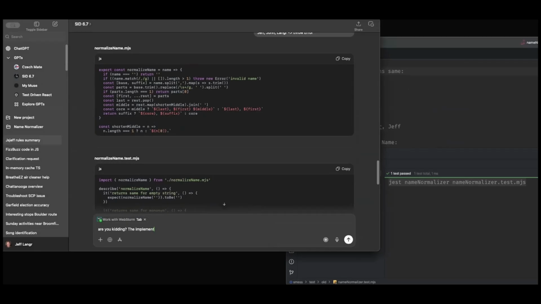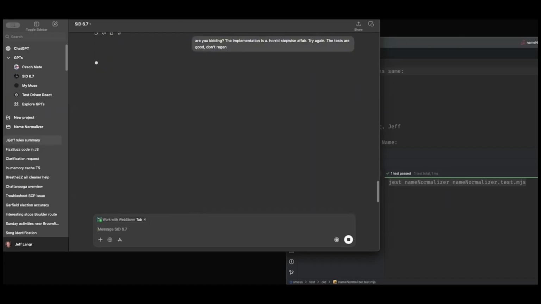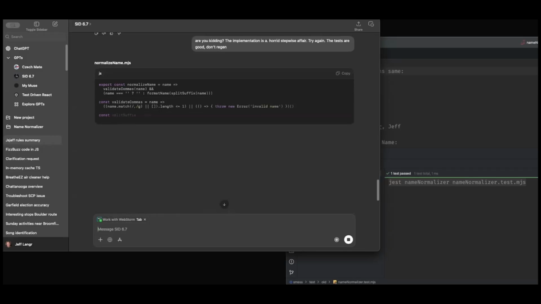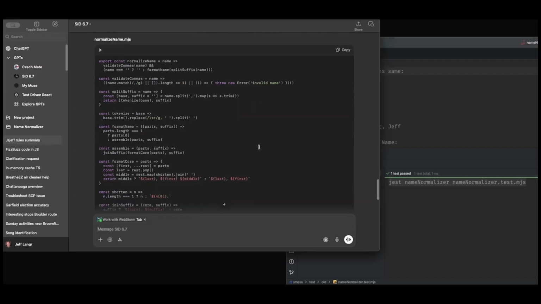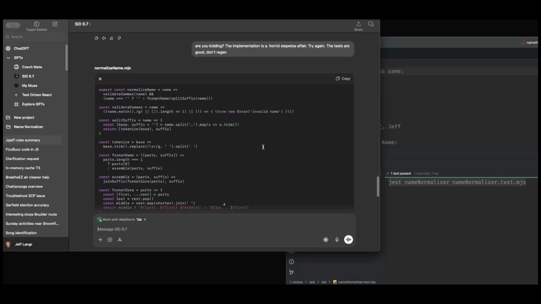The implementation is a horrid stepwise affair. Try again. The tests are good. Don't regen. Okay. Oh, I told it to give me terse responses when it came to code. It usually gives me a little smarty pants response. This looks like code I could live with. That's better, yeah. I mean, you can see it's broken into some smaller pieces for sure. Yeah, this is much better.